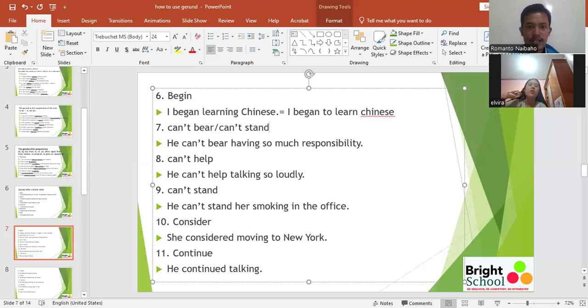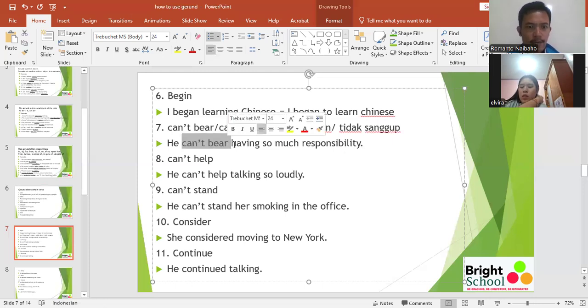You ever hear can't stand? Yeah. In Bahasa, tidak sanggup atau tidak tahan. Okay. So, I can't bear having so much responsibility. Because this is a verb and this is also a verb, the second verb should be formed in gerund. Saya tidak sanggup, saya tidak tahan dengan terlalu banyak tanggung jawab.